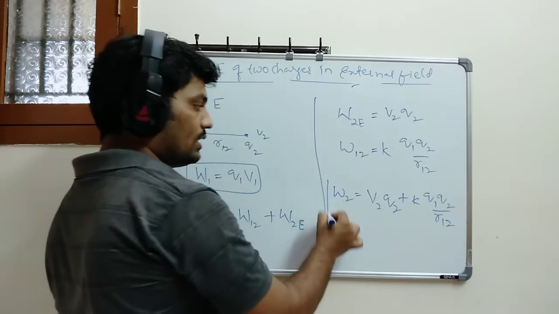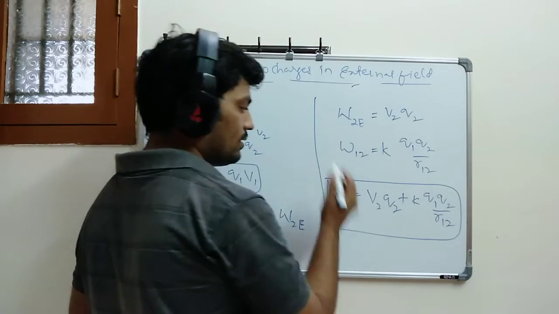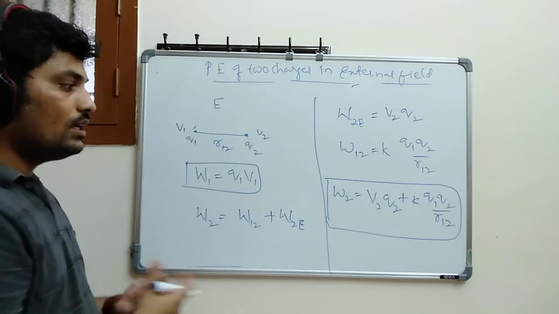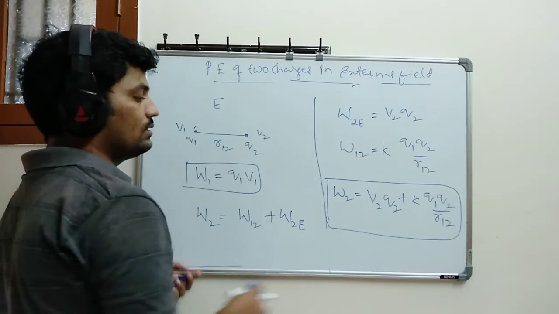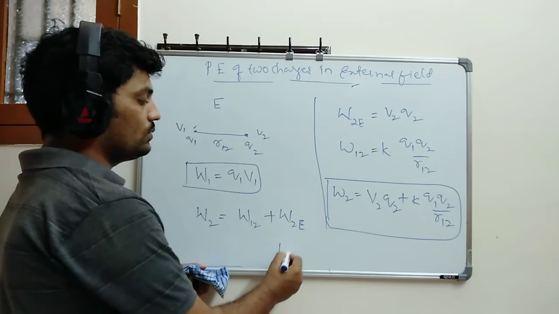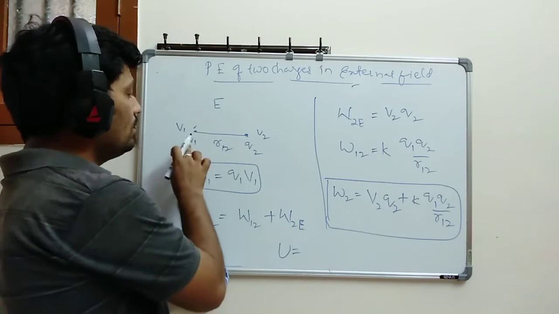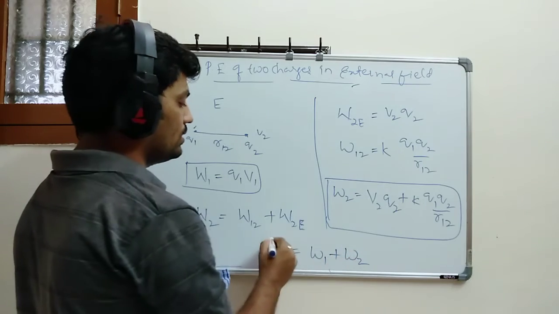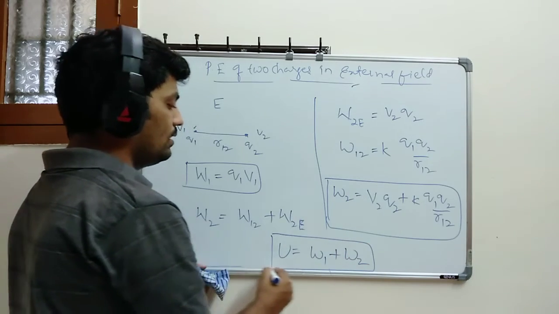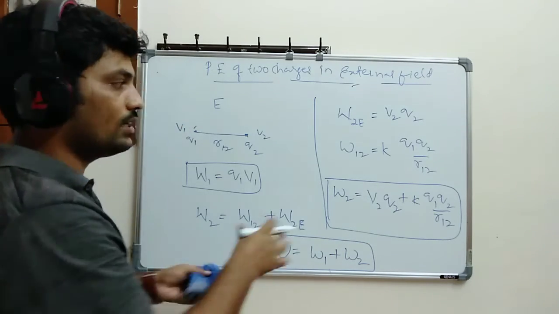Whenever I brought a second charge, I got one more work done. These are two equations. Now what can be the net potential energy of these two charges? The net potential energy is U equal to W1 plus W2. This is the expression I have to find. So take down the notes, buddy.